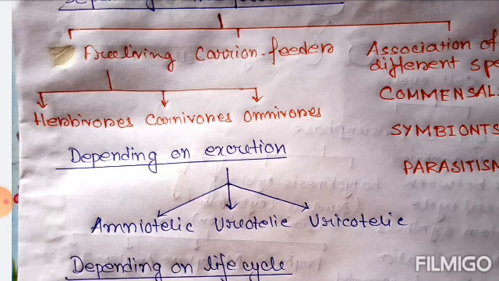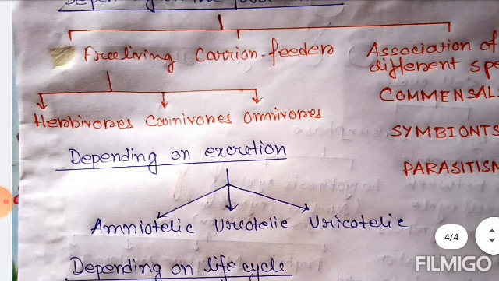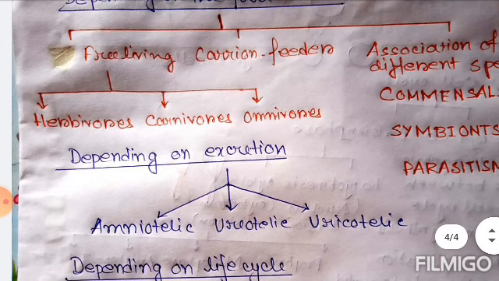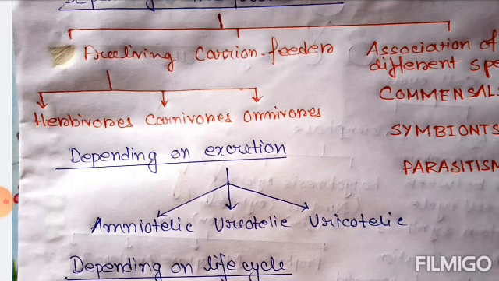Now the third type is omnivores. So what are omnivorous animals? Omnivore means an animal or person that eats a variety of food of both plant and animal origin. Examples of omnivores are bears, pigs, raccoons, opossums, hedgehogs, skunks, squirrels, rats and mice. Now, after our first type, free living, our next part is carrion feeder.